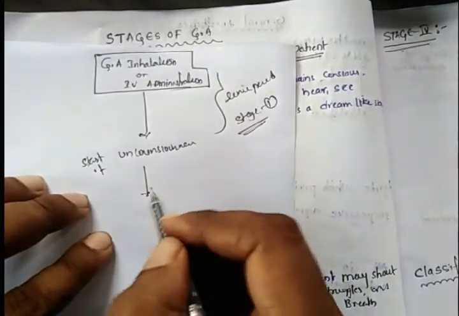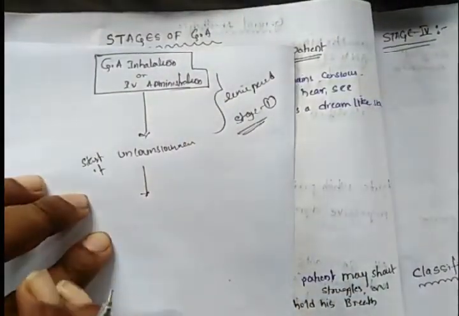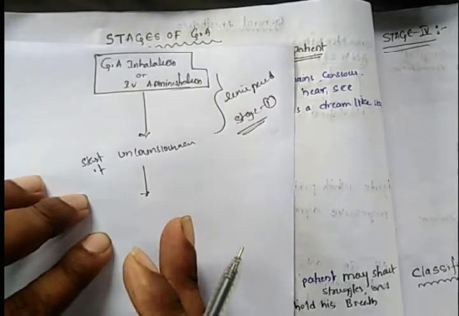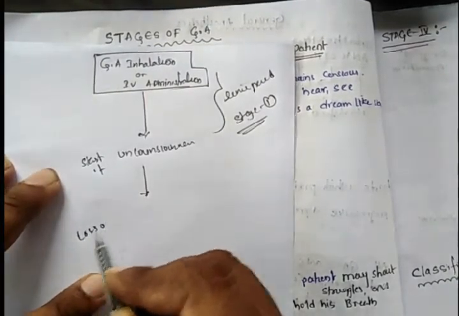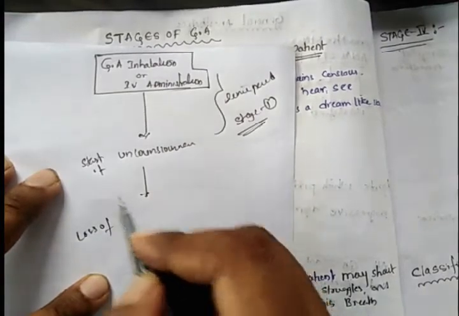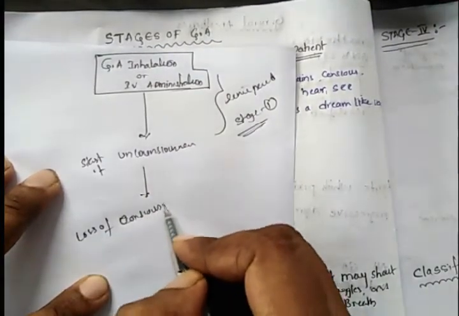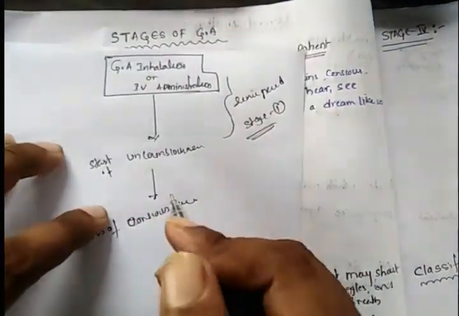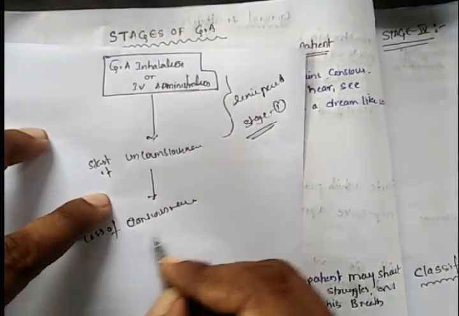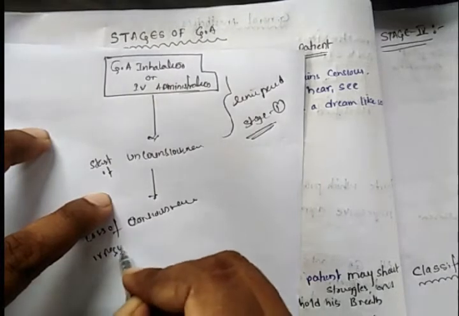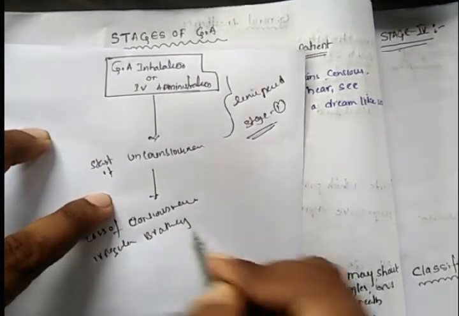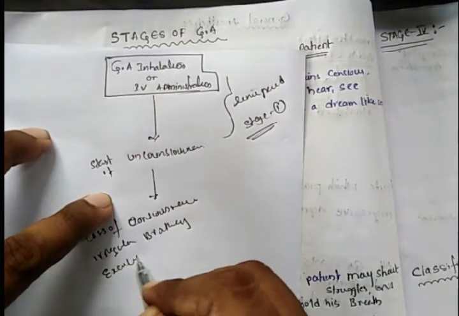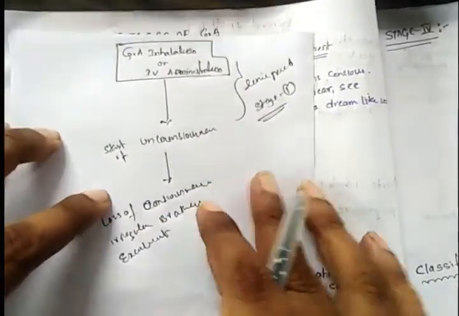And after some time, after the start of unconsciousness, the patient undergoes complete loss of consciousness, and there is irregular breathing as well as excitement observed in the patient.